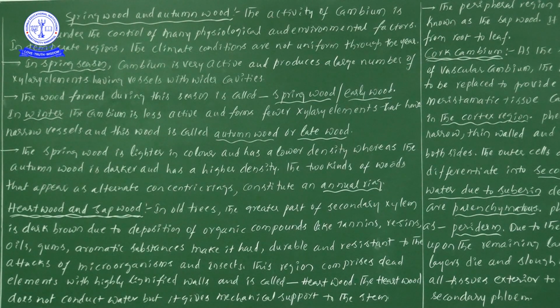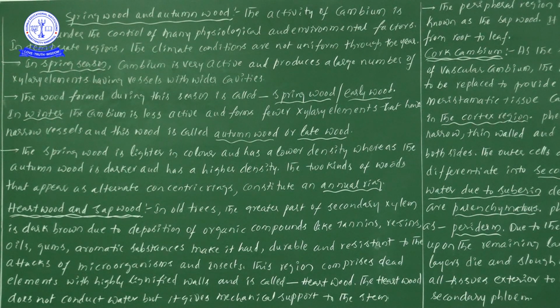The main important point: in temperate regions the climatic conditions are not uniform throughout the year. When temperate regions do not have stable climatic conditions, we cannot see the exact formation of spring wood as well as autumn wood. So in temperate regions the climatic conditions are not uniform throughout the year. Don't forget this important bit.